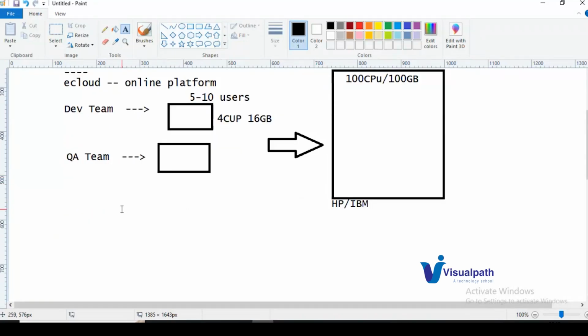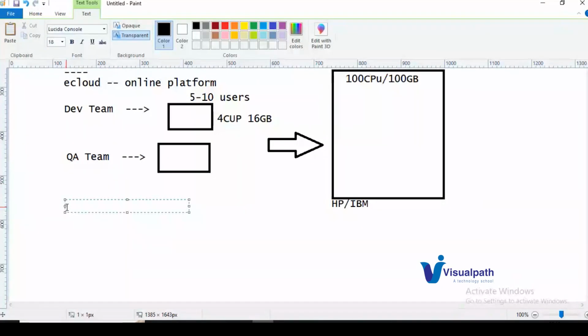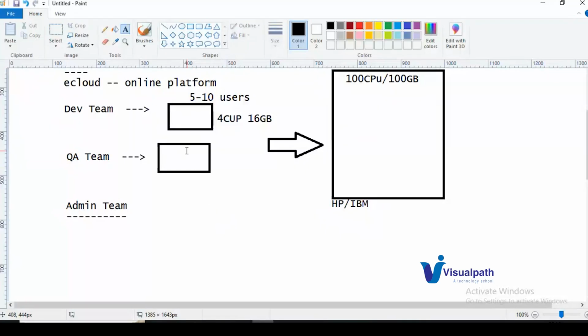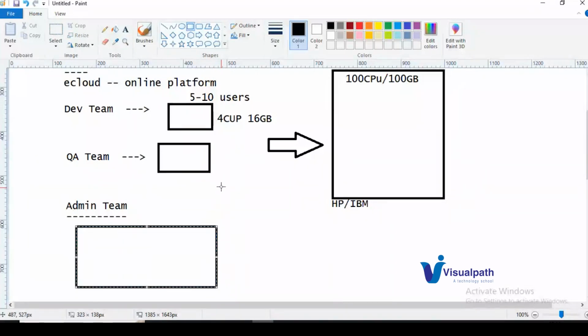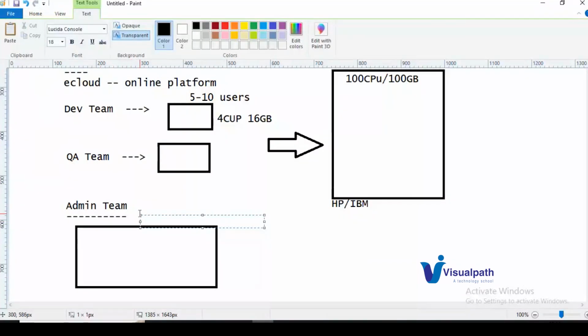That is where one more team comes into the picture, called the admin team. The admin team has to take this server and install it in your local organization's server room. In every organization, we have server rooms, which is nothing but our own data center.